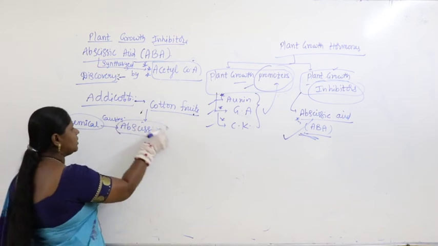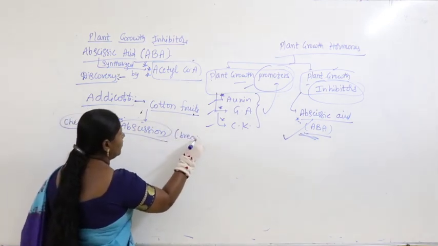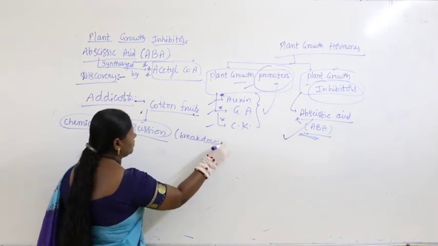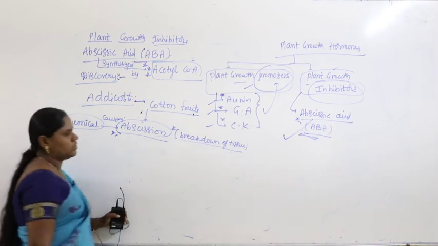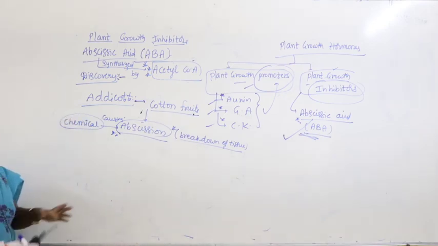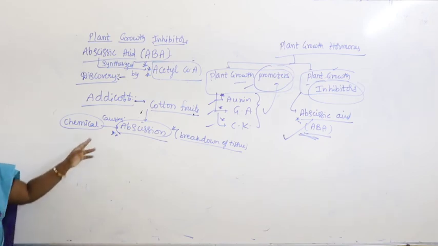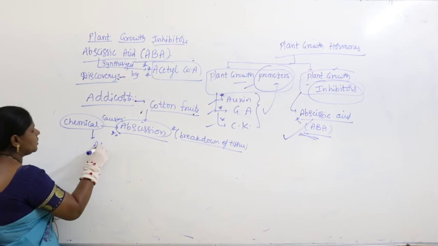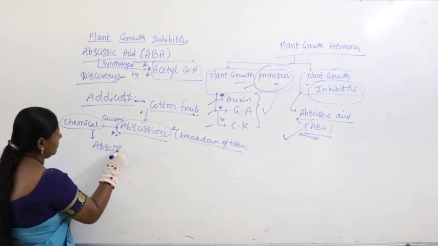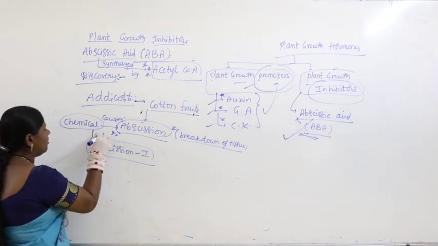What is abscission? Breakdown of tissue. We studied earlier, right? Breakdown of tissue is called abscission. He gave the name abscission 1 to that chemical.